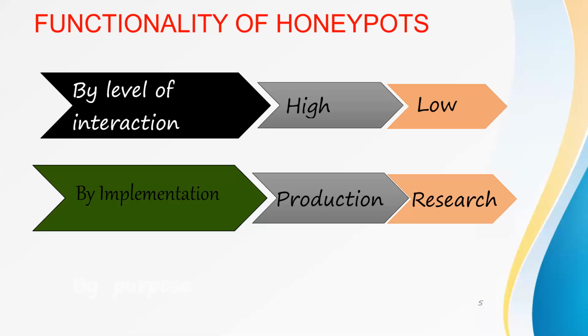And next, the functionality of honeypots. To better understand honeypots and the different types, we can classify them by level of interaction and by level of implementation, where interaction is nothing but the level of activity a honeypot allows an attacker. Based on that, we can classify them as high level interaction honeypots and low level interaction honeypots.